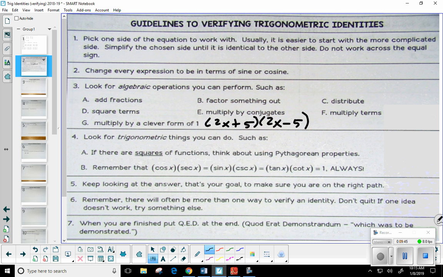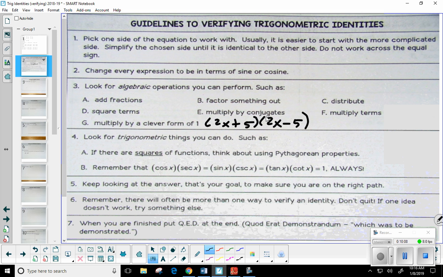How could I rewrite secant? What identity comes to mind? The reciprocal, right? Secant is 1 over cosine of x. Well, then the cosines cancel. There's your 1. Okay, and you can do the same thing for both of the others. So if you ever see those expressions, if you're multiplying those reciprocals, well, they'll just be 1.